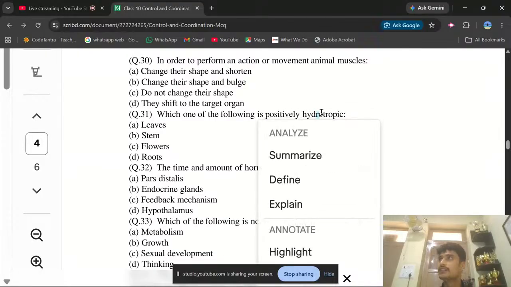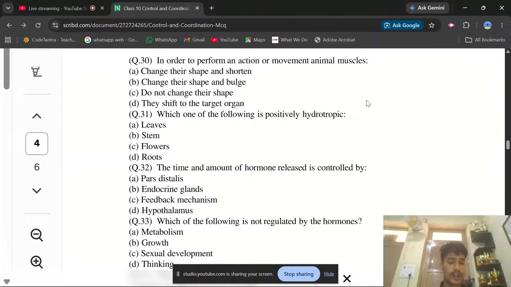Hydro is something, sir, which is relevant to the water. Okay, and tropism is what? Tropism is basically a label as to which direction organisms take their growth. So the question is asking about positive hydrotropism. याद करो, पॉजिटिव हाइड्रोट्रोपिज्म हमारे पास रूट था, शूट था, स्टेम था या फिर फ्लावर था.